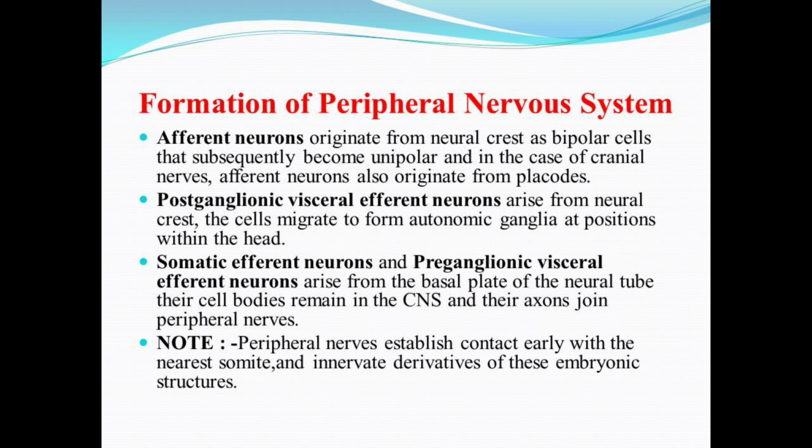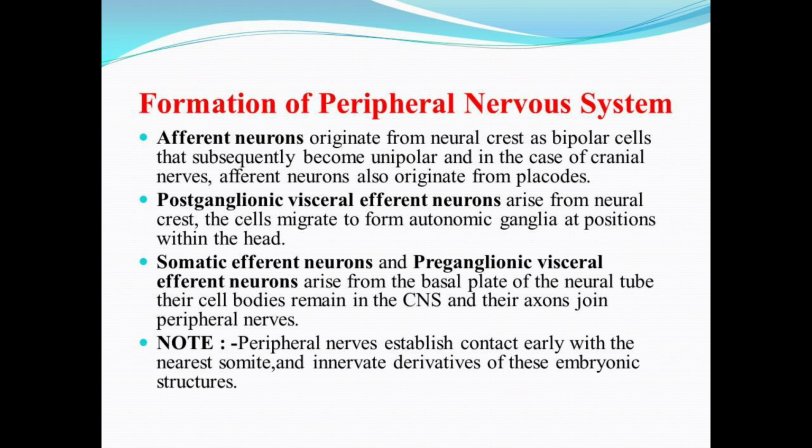Now moving forward, the formation of the peripheral nervous system involves the formation of afferent neurons, as the afferent neurons arise from the placodes, that are the localized thickenings of ectoderm in the head regions, and also from the neural crest as bipolar cells that will ultimately become unipolar. A set of different neurons is also involved in the formation of the peripheral nervous system. The first one is the postganglionic visceral efferent neurons that arise from the neural crest and migrate to form the autonomic ganglia at different positions within the head.